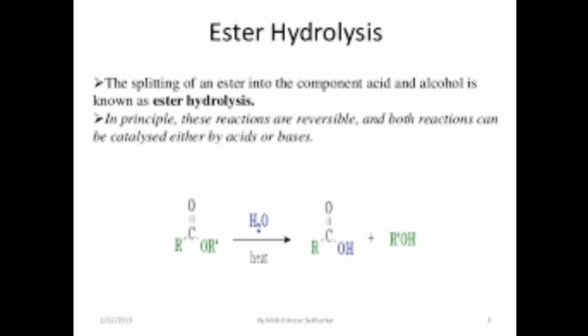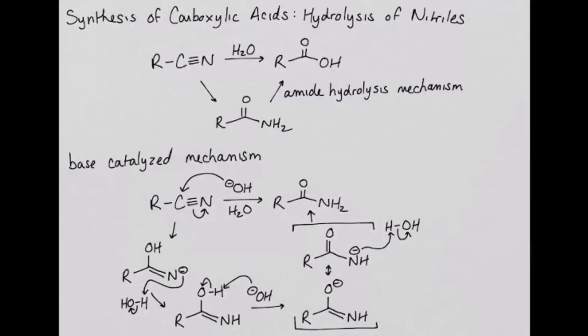The esters are reduced using a catalyst, diisobutyl aluminum hydride, and the product of the reaction is an aldehyde. Next is the preparation of carboxylic acid.